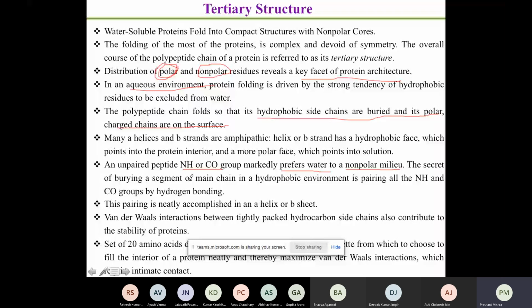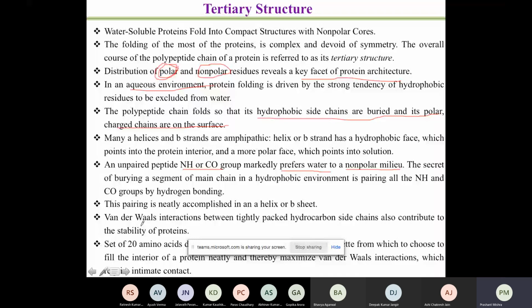Now here, the hydrophobic environment is giving the protein an environment where all the groups which are hydrophobic in nature are embedded. This pairing is neatly accomplished in alpha helix or beta sheet. So that's why your NH and CO groups are interacting with each other. You have seen in both alpha helix and beta sheet, they're interacting.